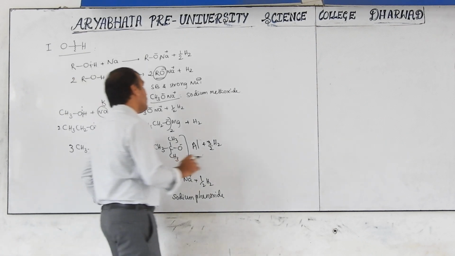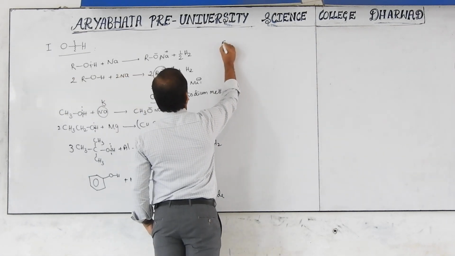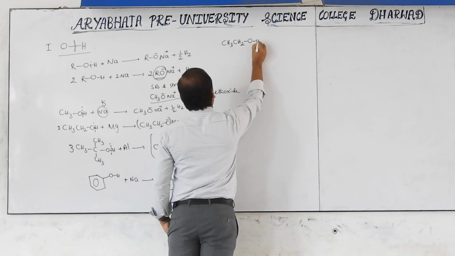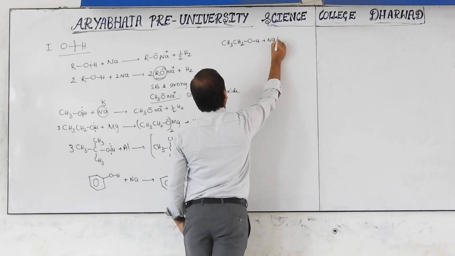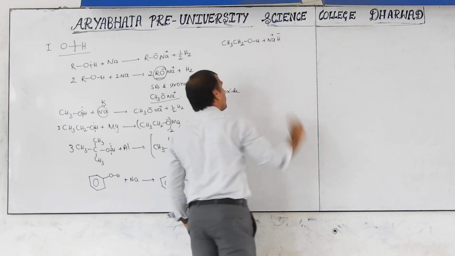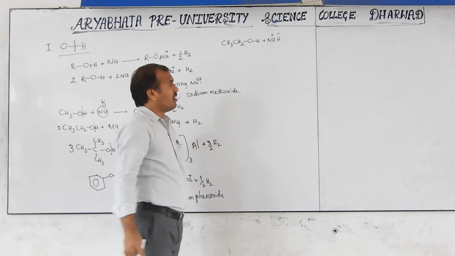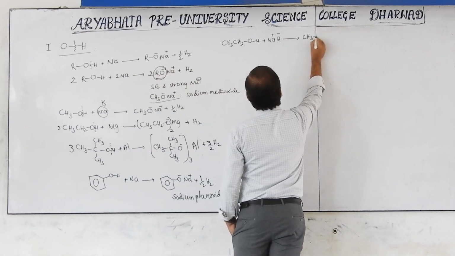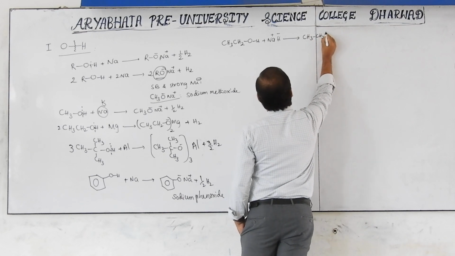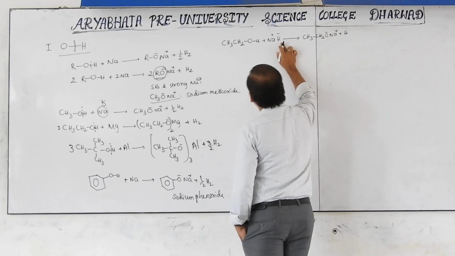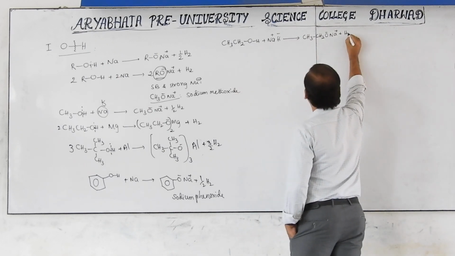But one more thing here. This reaction will be given here: CH3, CH2, OH along with NaH. NaH is sodium hydride, Na plus H minus. Here, this will be converted to CH3, CH2, O minus, Na plus, along with this, one hydrogen and one hydrogen, totally converted to H2.